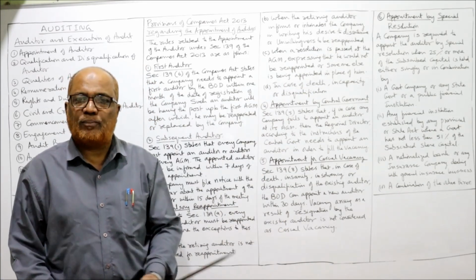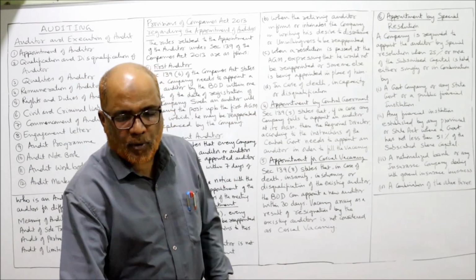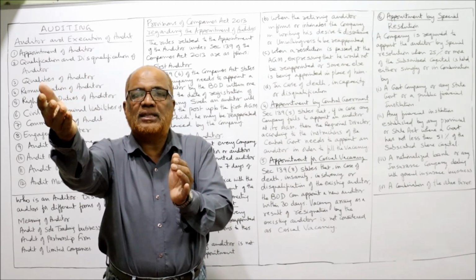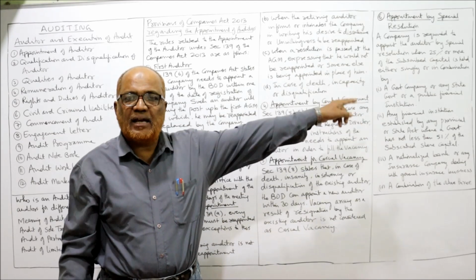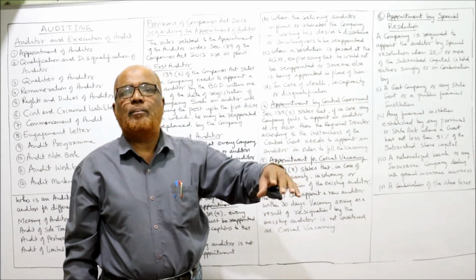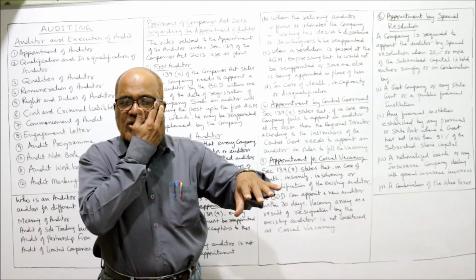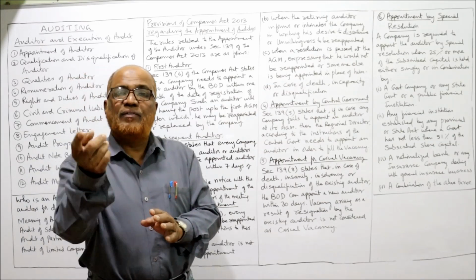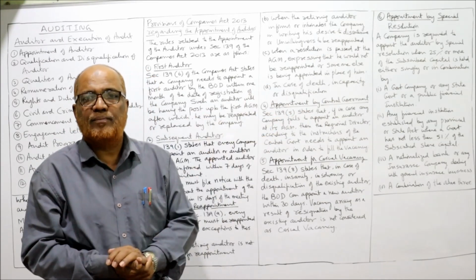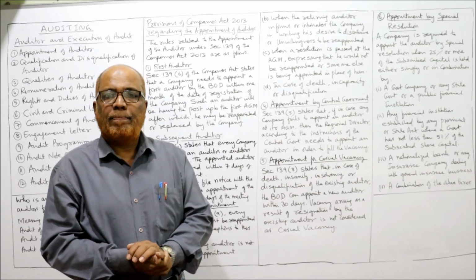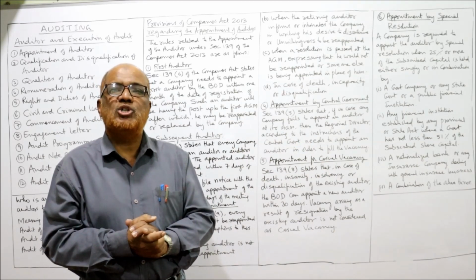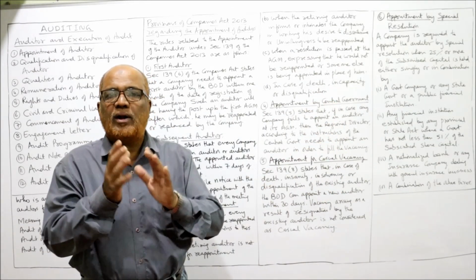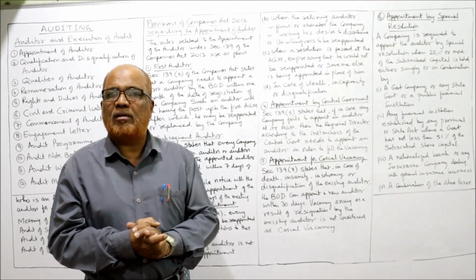Last one, special resolution. An auditor can be appointed by special resolution if in a company 25% or more is held singly or in combination by any government company or state government or public financial institution, or any financial institution in which 51% or more is held by the government, or a nationalized bank, or an insurance company doing general insurance business, or a combination of these. In these circumstances, an auditor can be appointed by passing a special resolution.